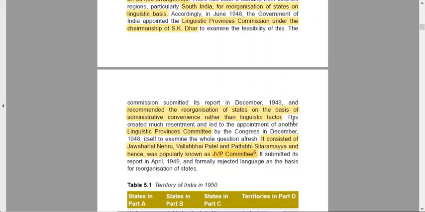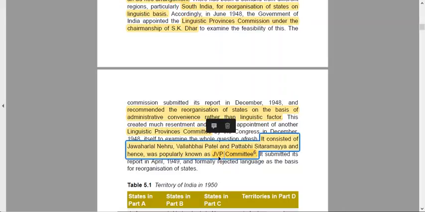And this created a lot of resentment among all these states, because they wanted, particularly the South Indian states, wanted to be reorganized on a linguistic basis. And then another committee by the Congress was set up in December to examine the whole question afresh. It consisted of Jawaharlal Nehru (J), Vallabhbhai Patel (V), and Pattabhi Sitaramayya (P).